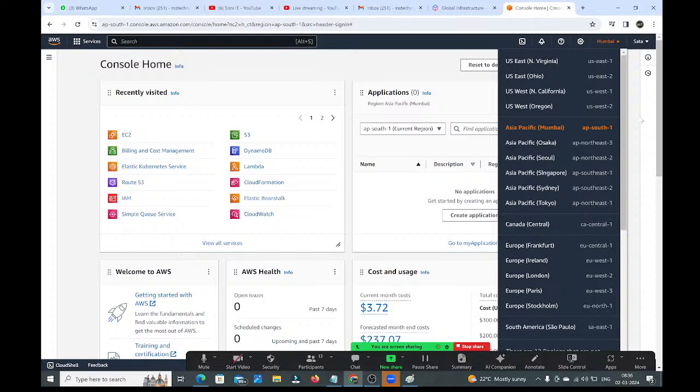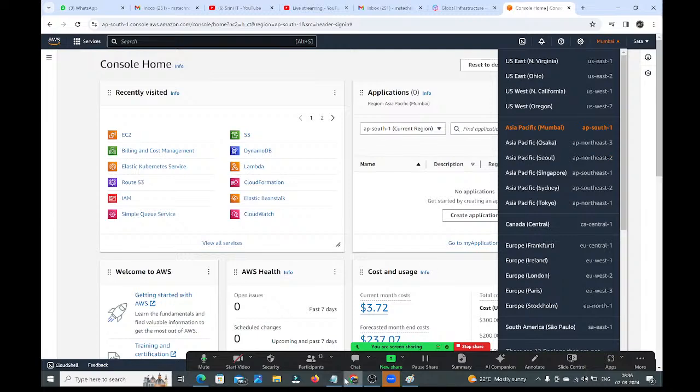Once you have selected the region, at the time of creating the resources, it will show you what availability zones are available under this region. Under which availability zone you want to create the instances, that you need to select, guys. And with these regions and availability zones only, AWS manages the infrastructure globally.